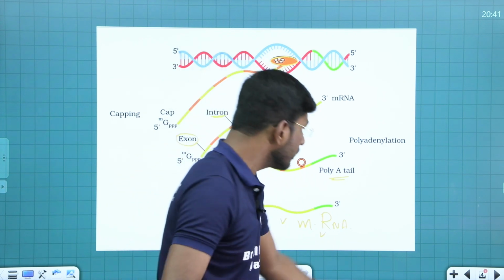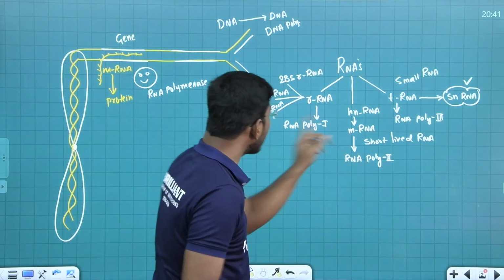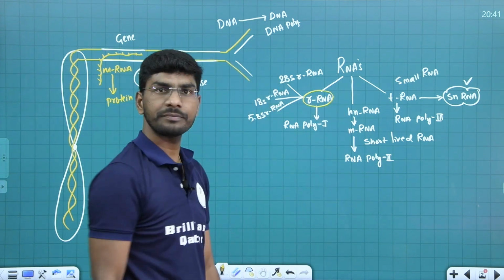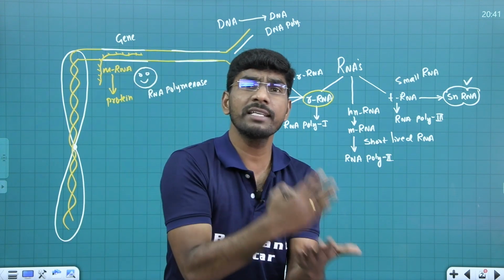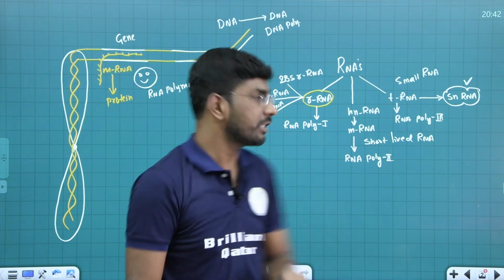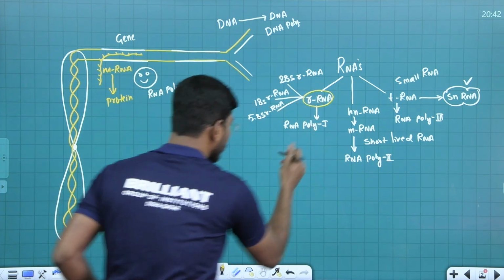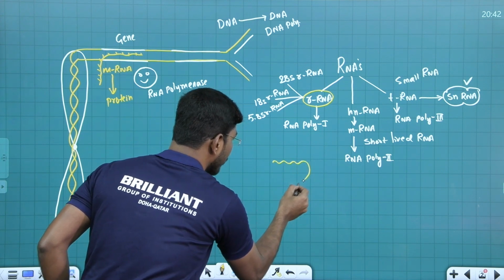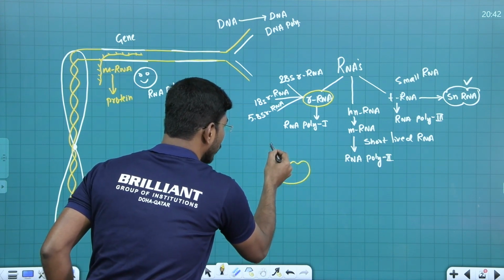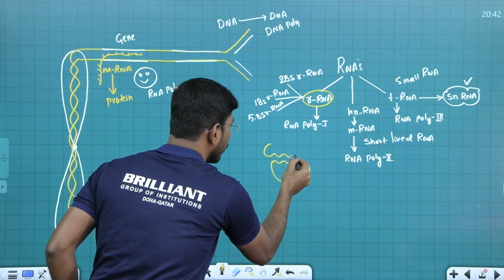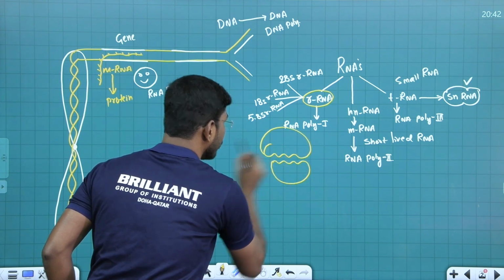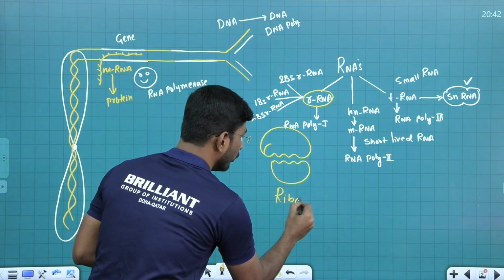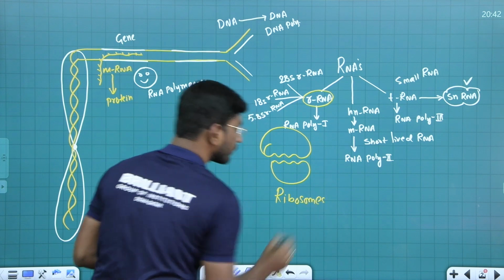One more important thing. Sir, come back here. Sir, this RNA, where is this RNA present? rRNA. Where do we get this rRNA? Carefully look at here, students. This rRNA, if I take this, is the smaller subunit of the ribosome, and this is the larger subunit of the ribosome. Students, keep in mind, these are ribosomes.